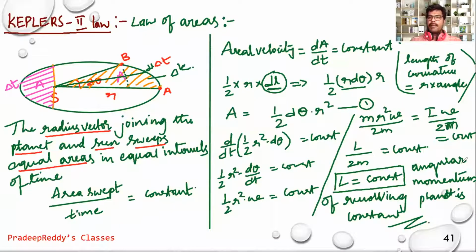The radius vector, which is joining the sun and the planet, will be sweeping equal areas in equal intervals of time. From there, we have proved the law of conservation of angular momentum. So Kepler's second law confirms that whenever a planet is moving in an elliptical path, its angular momentum is conserved.